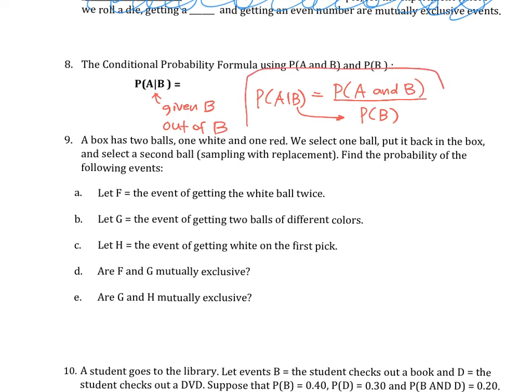So sometimes, a few times in the future, we're going to utilize this formula to calculate probability of A given B.